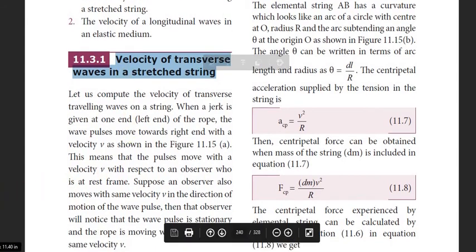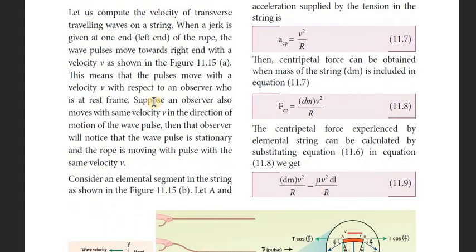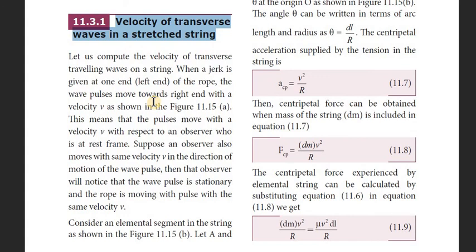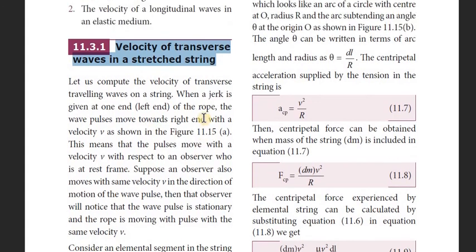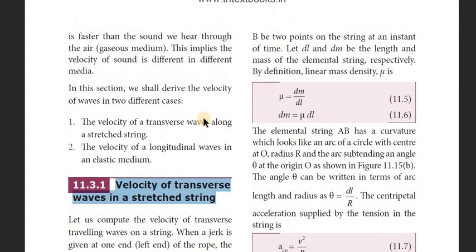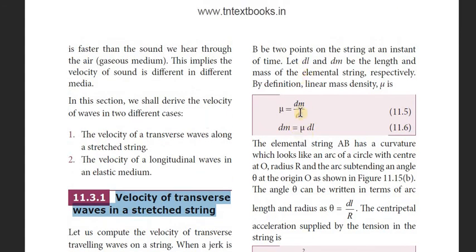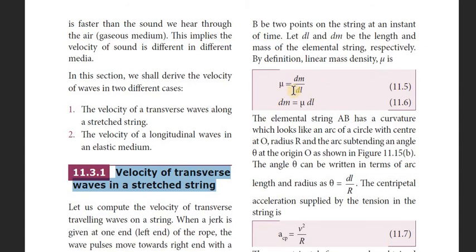Please note it down. Velocity of transverse wave in a stretched string. We take a stretched string and stretch it. After stretching, we give the rope a jerk, and because of the jerk it vibrates. So when it vibrates, the length changes. The small length is represented as dl, and the mass is represented as dm. So the length and mass are dl and dm of the elemental string, respectively. By definition, mu is the linear mass density. So mu is equal to dm divided by dl.